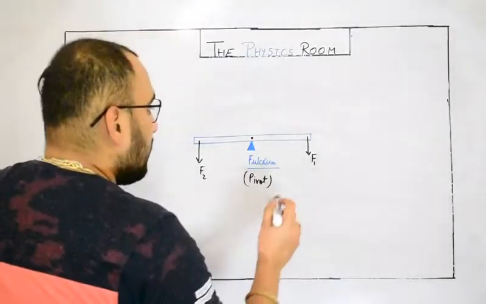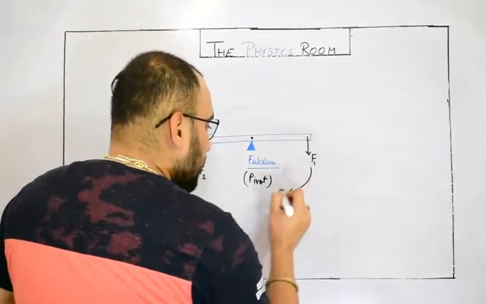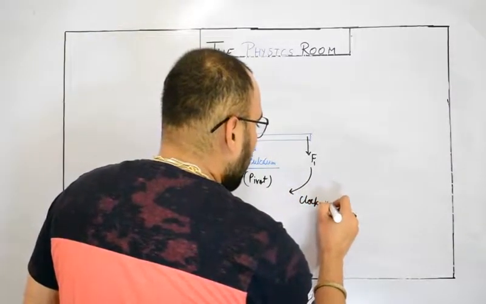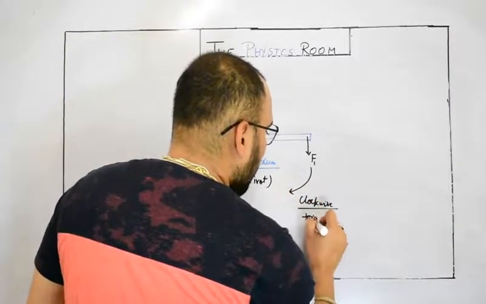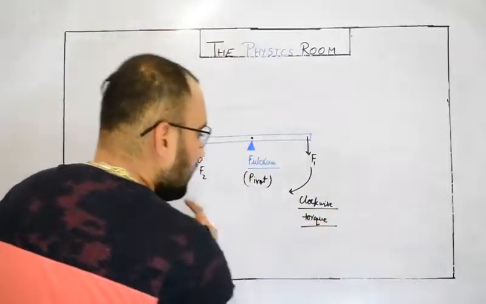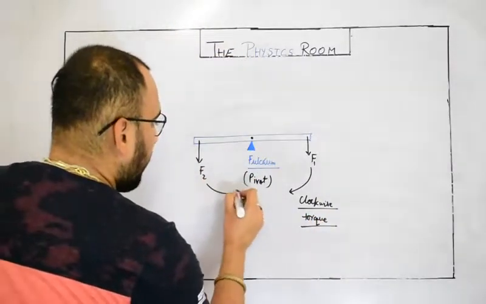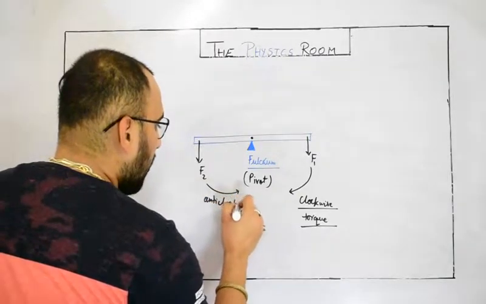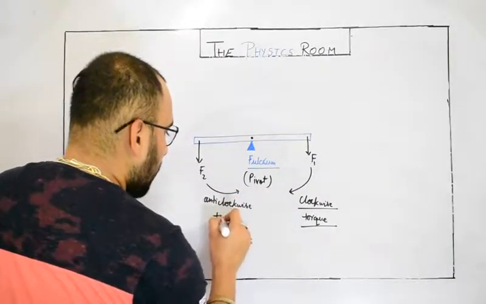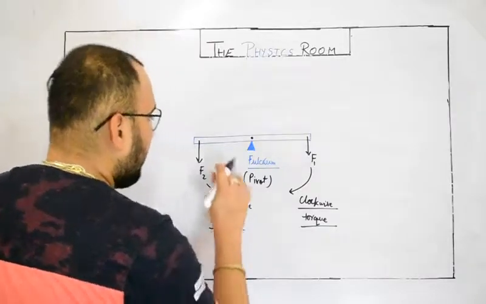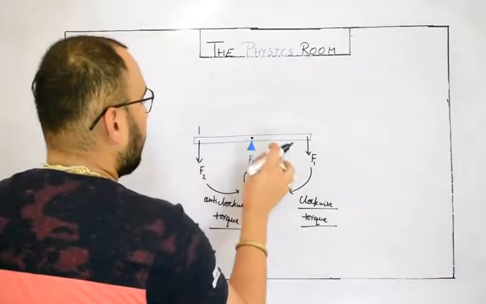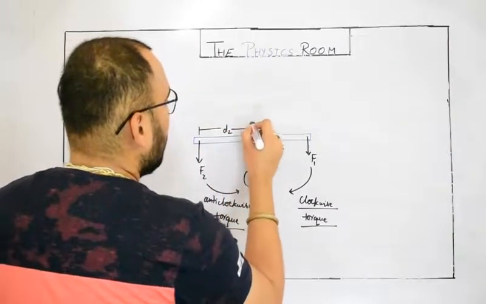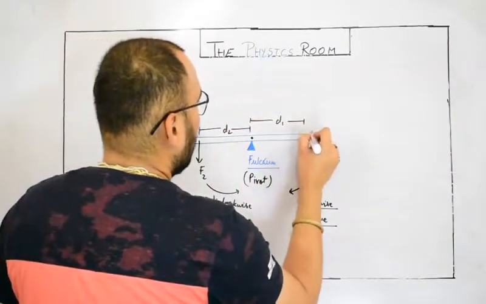This force is trying to produce a clockwise torque and this force an anti-clockwise torque. And it is not necessary that they act at the same distance from the fulcrum or pivot point. Let's say distances d2 and d1.